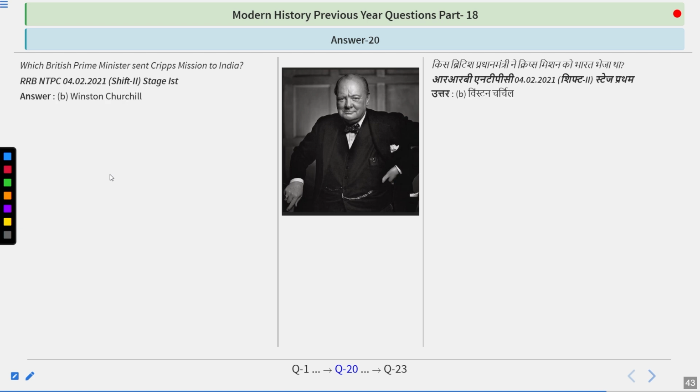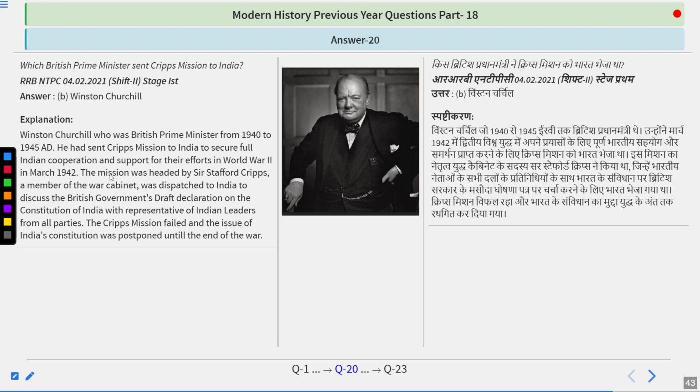The question would be difficult if one of the options was Chamberlain, because just before Churchill, Chamberlain was the prime minister at that time. So Winston Churchill, who was the prime minister from 1940 to 1945, had sent the Cripps mission to India to secure full Indian cooperation and support for their efforts in World War II.